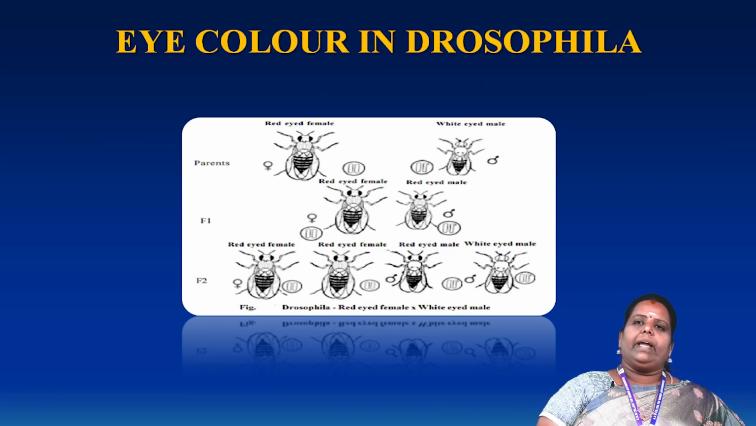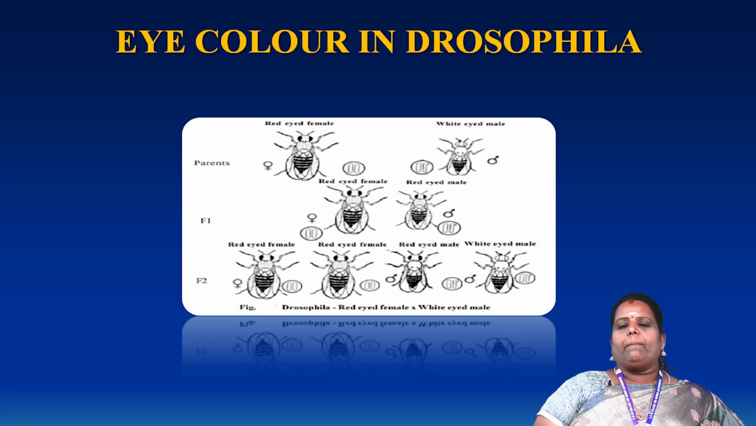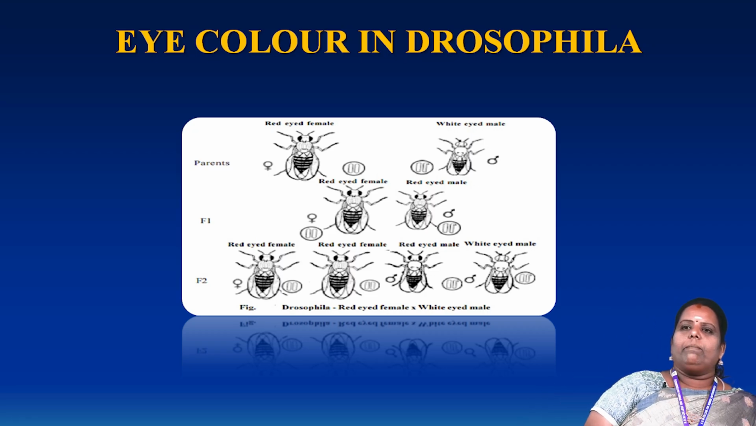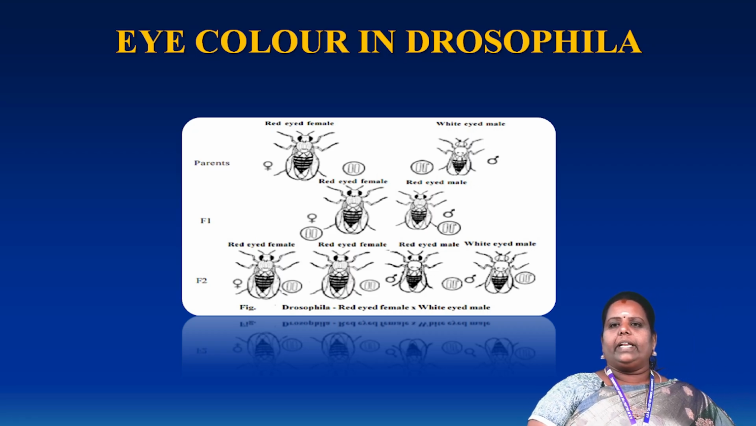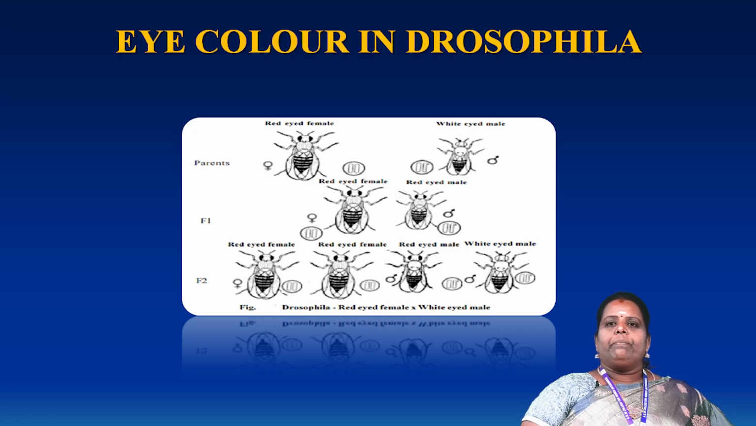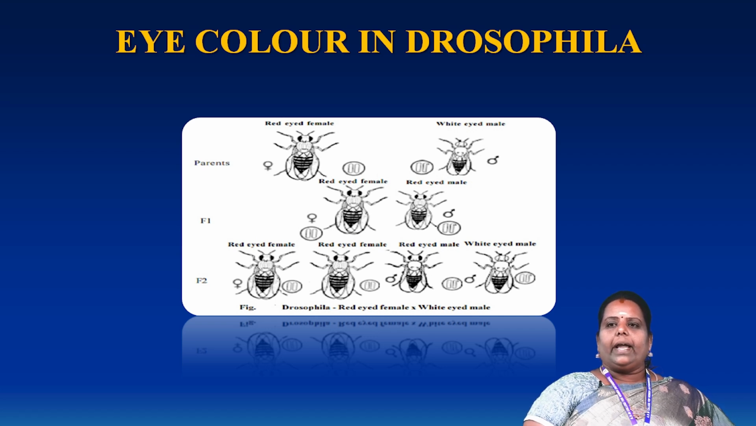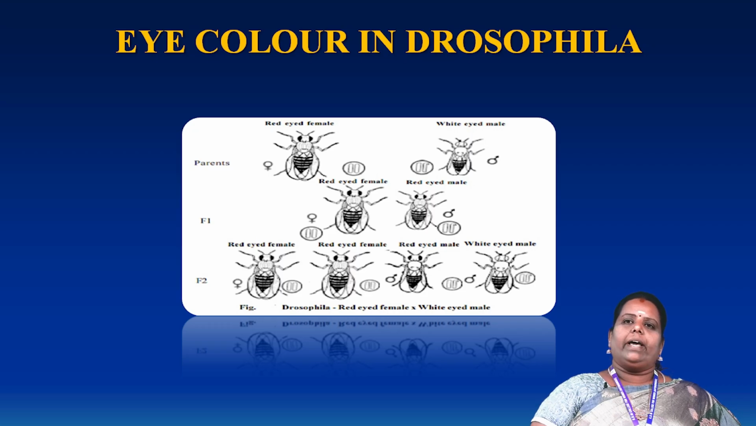This picture explains a red-eyed female and a white-eyed male. The parents vary, male and female. In the F1 generation, a red-eyed female and a red-eyed male are formed, and the genes occur in both male and female. In the F2 generation, there are red-eyed females, a red-eyed male and a white-eyed male. The ratio also varies, and the formation of the Drosophila and its eye color also varies.